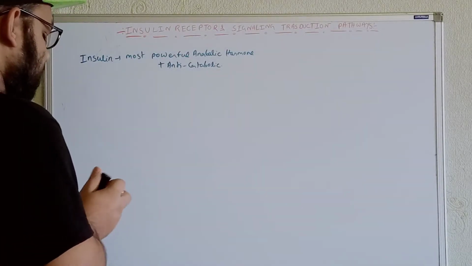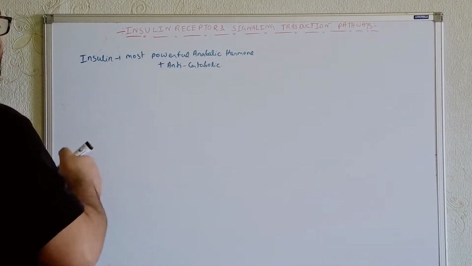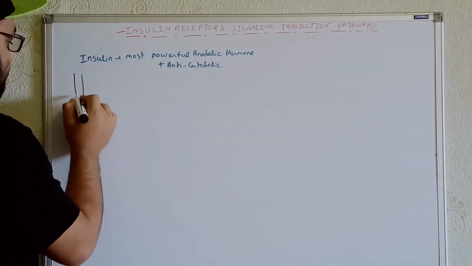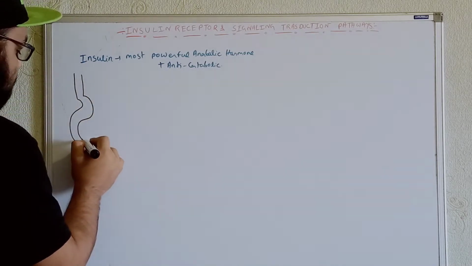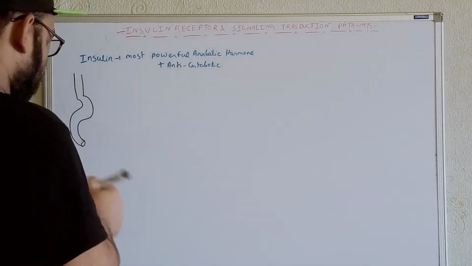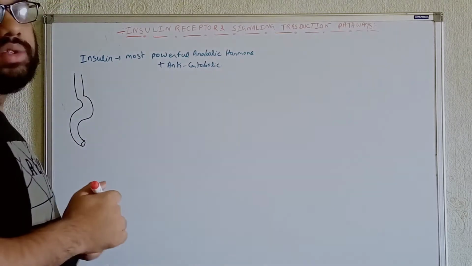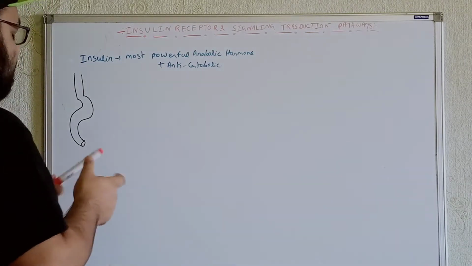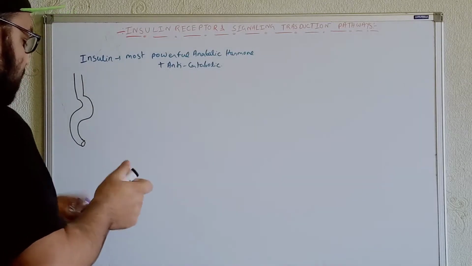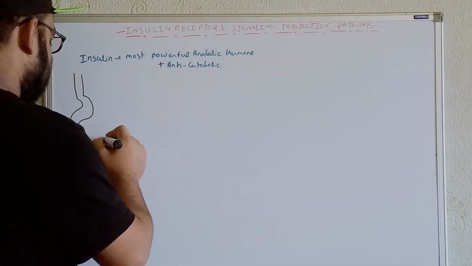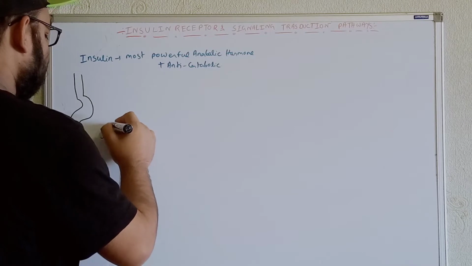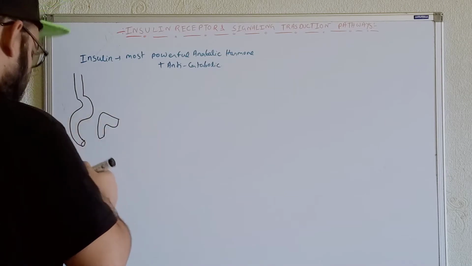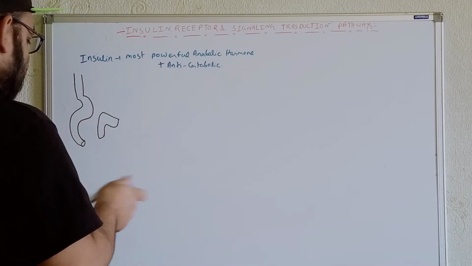So for example, we have taken enough amount of food. Whenever the food particles, or we can say the glucose, get here, they will be absorbed. Whenever it is absorbed through the portal circulation, it will go to the liver, and from the liver it will go within the general circulation.